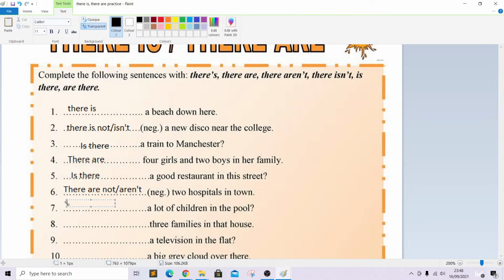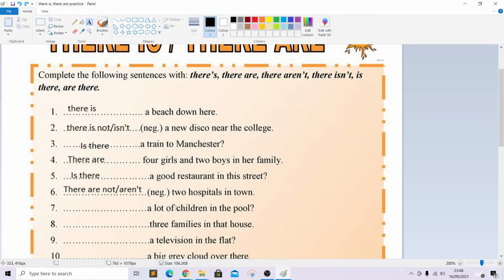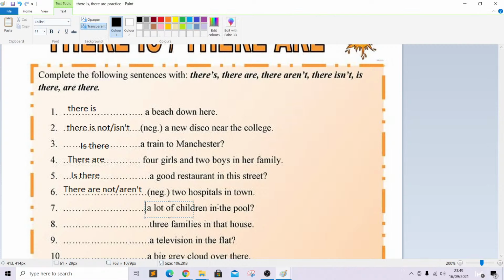Okay, now this one's a little bit tricky. You have the indefinite article a here. However, you also do have a plural noun. So, blank a lot of children in the pool. So this a is not actually the indefinite article a, but this is actually the quantitative a for a lot of or lots of.